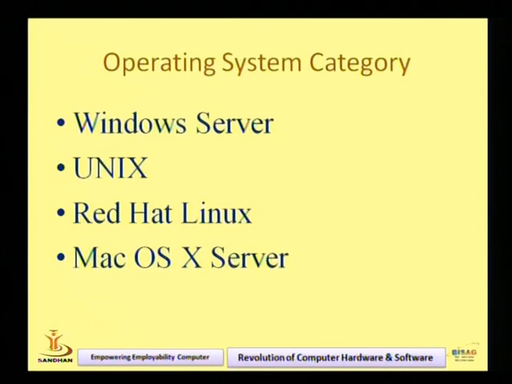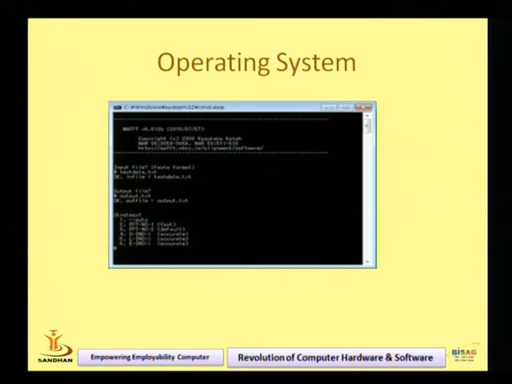Red Hat Linux has several categories like Linux 6, Linux 7, 8, 9. So Red Hat also has categories. Mac OS, Mac is another operating system. So these operating systems are called system software. The system software is the first category of operating system. So see, what is this?